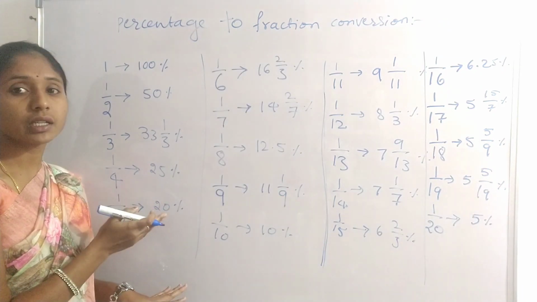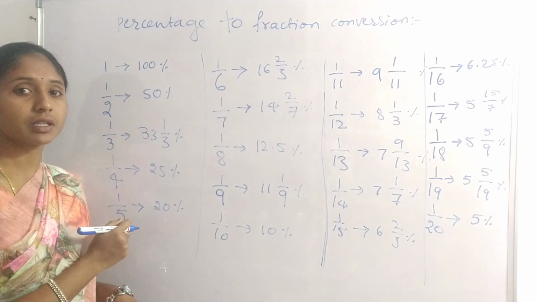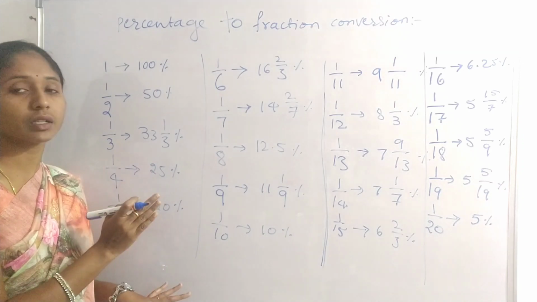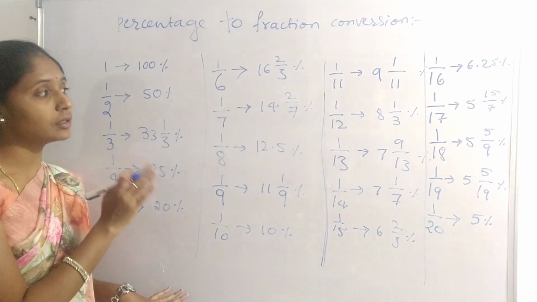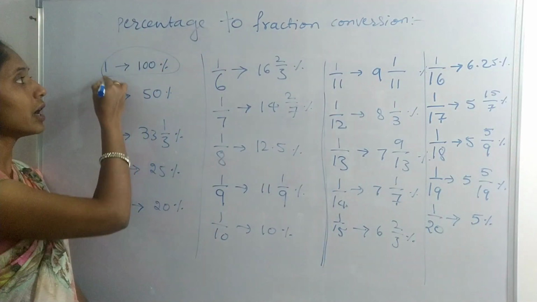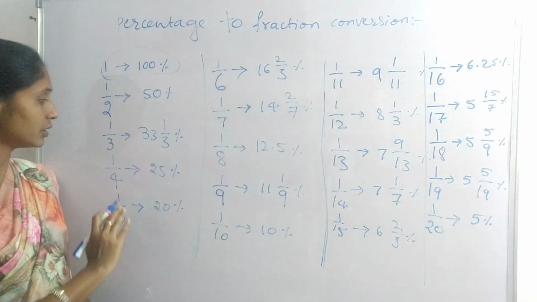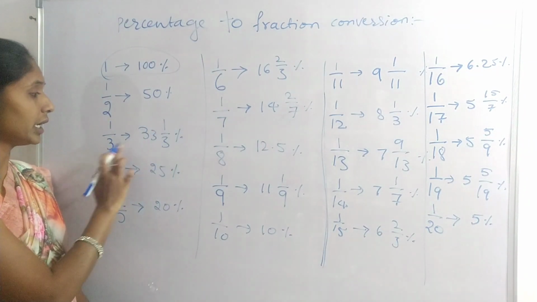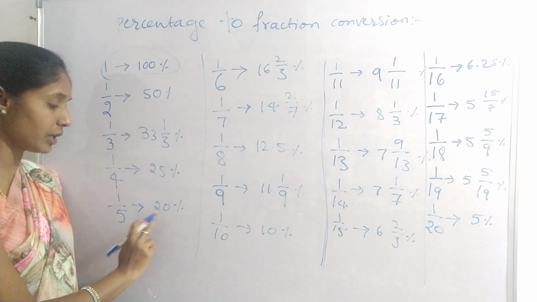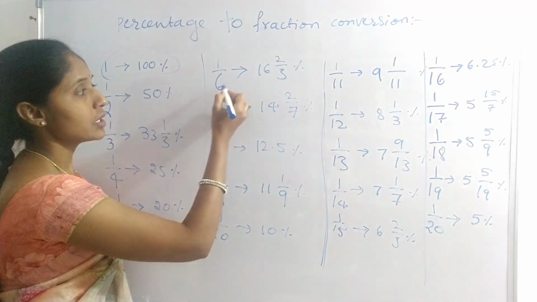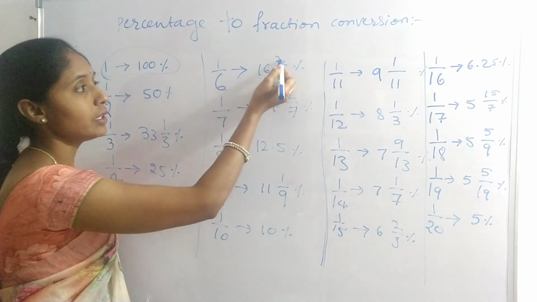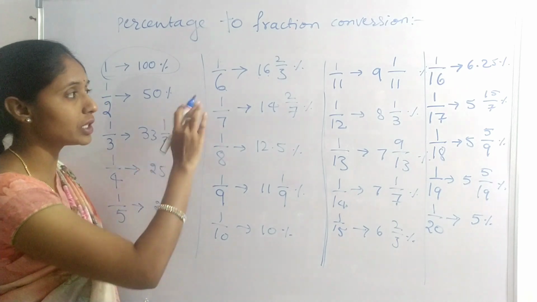These are the percentage to fraction conversions. You need to remember these fractions on your fingertips. There is no shortcut to calculate these fractions. Here you know well, 1 indicates 100%. 1 by 2 is 50, 1 by 3 is 33 1 by 3. You need to remember. 1 by 4 is 25%, 1 by 5 is 20%. For 1 divided by 6, it is 16 2 by 3, and here you need to remember it like that.